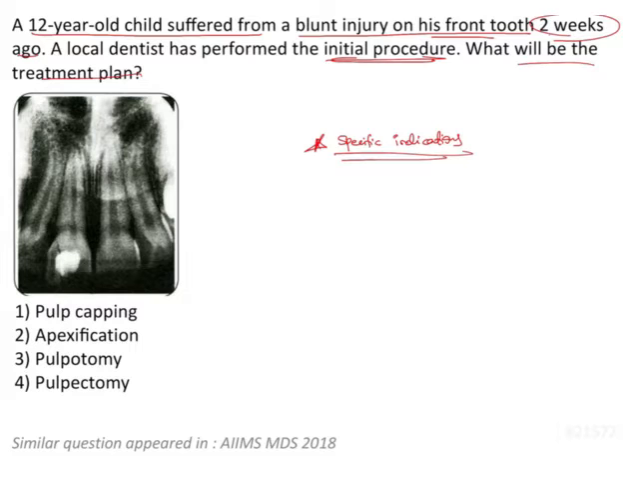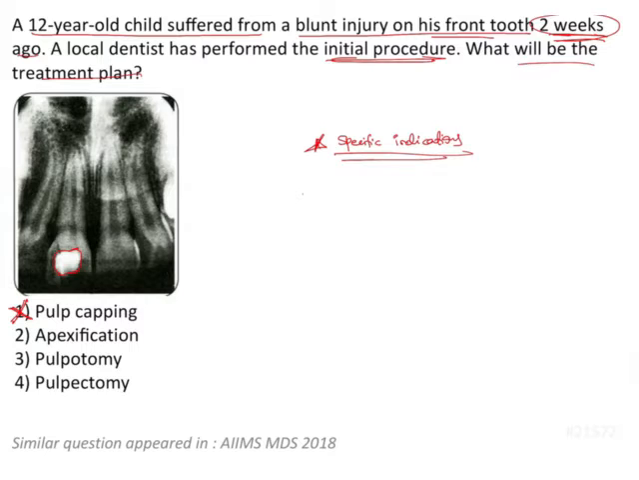Now we already know that it's been 2 weeks since the child has suffered from the trauma, and also that some procedure has already been done. So if you see that the restorative material or the temporary restoration that the local dentist has placed is too close to the pulp, there could be a possibility of exposure of the pulp, and since it's already been 2 weeks, it is not possible for pulp capping to be done because there is chance of pulpal necrosis. Now, apexification is done only when there is an open apex.